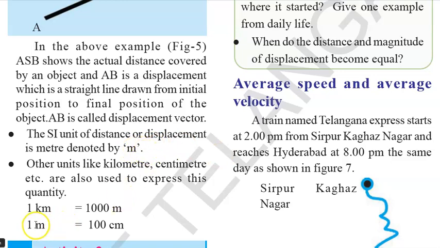So whenever you see m, you should read it as meter, and whenever you see km, you should read it as kilometers. Other units like kilometers and centimeters are also used to express the quantity.